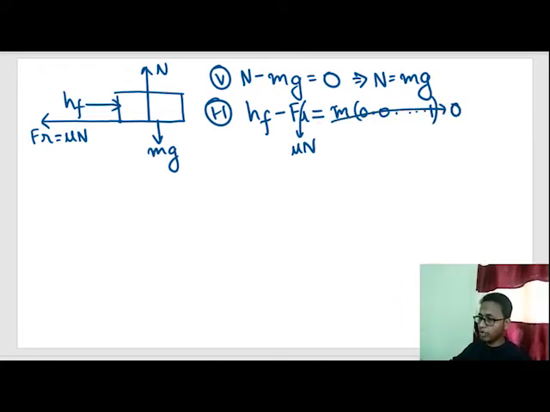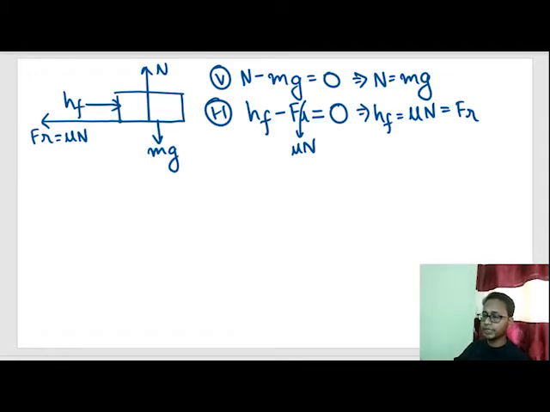Very small. The body just started slipping. There is no acceleration, so HF is equal to mu N, or friction force is equal to mu N.